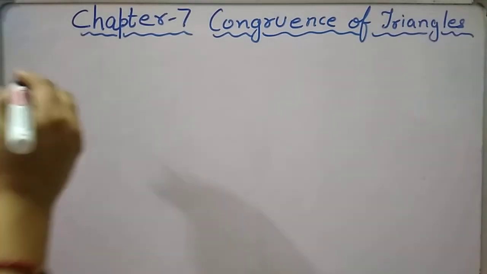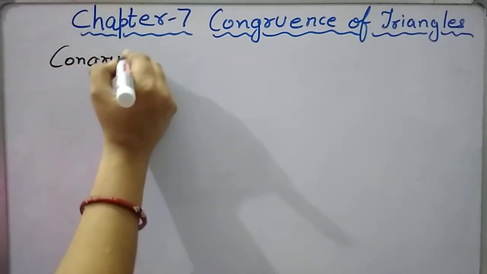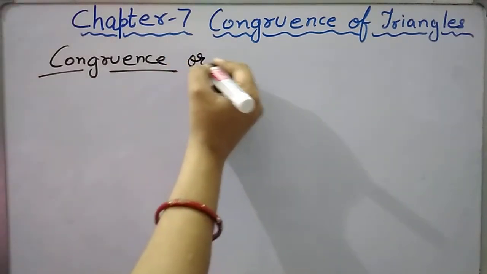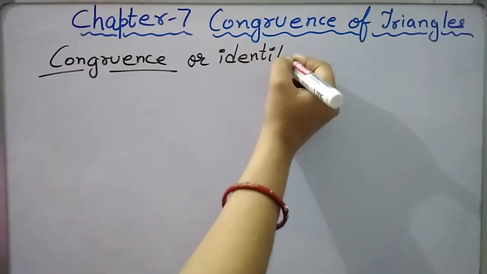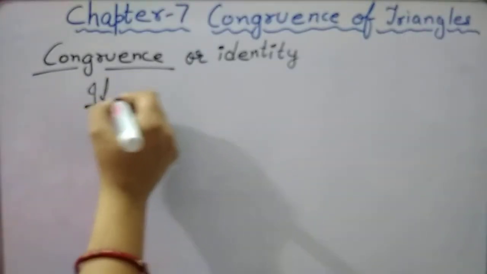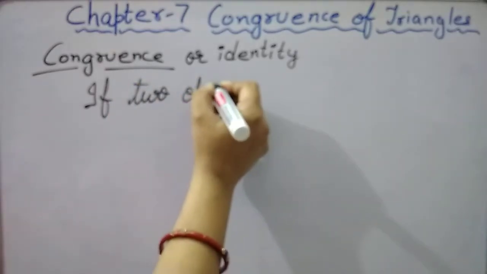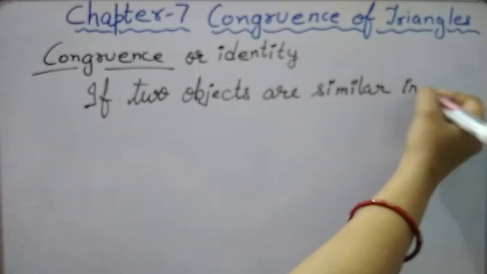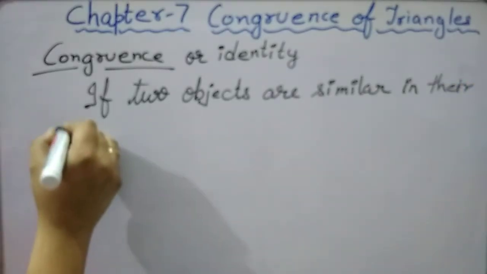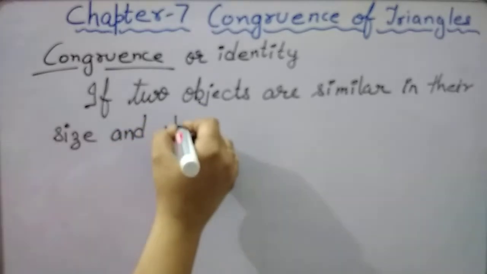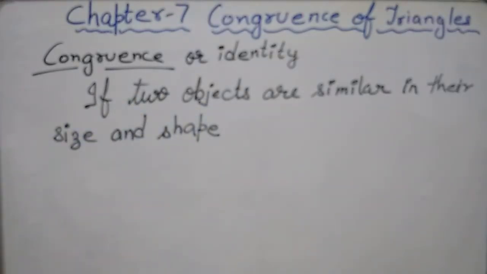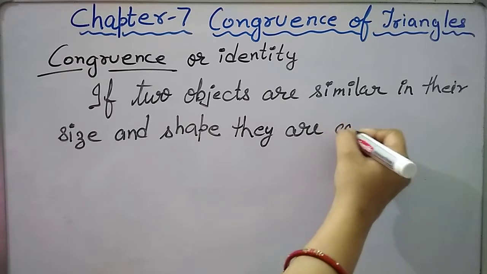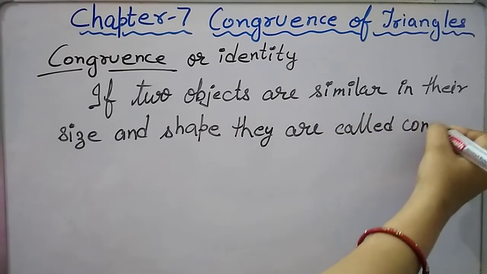Now first let's understand what is the meaning of congruence. You can say congruence in other words as identity, which means if two or more than two objects are similar in their size and shape, they are said to be congruent.